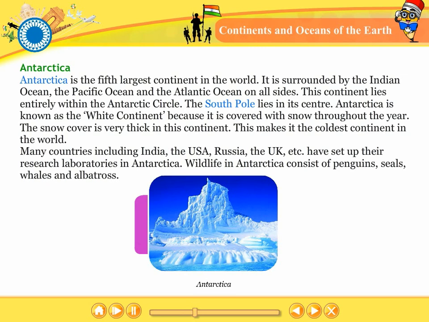Many countries including India, the USA, Russia, the UK, etc. have set up their research laboratories in Antarctica. Wildlife in Antarctica consists of penguins, seals, whales, and albatross.